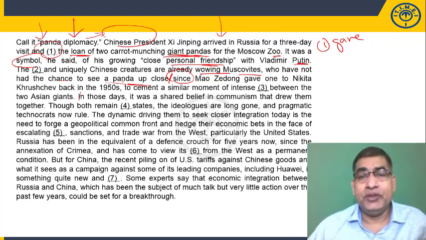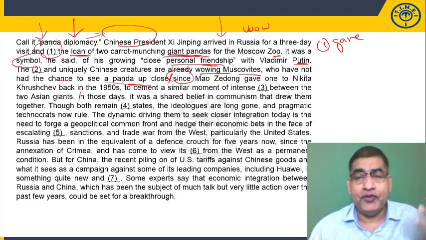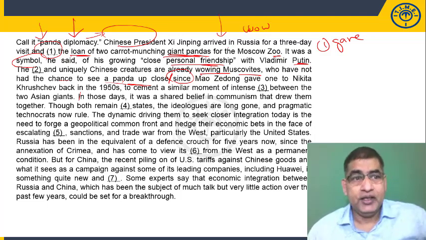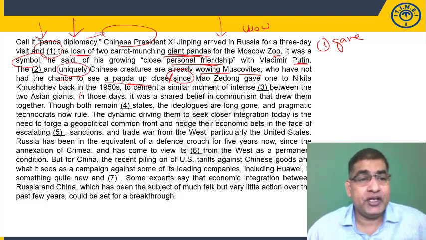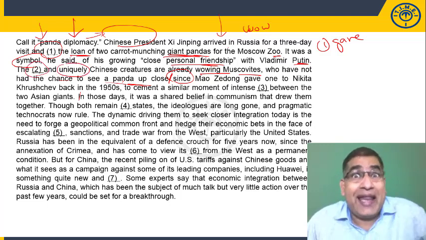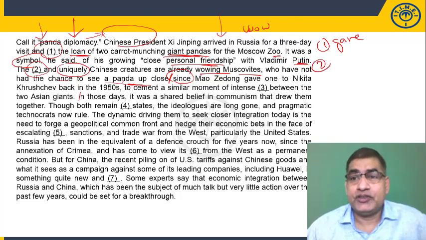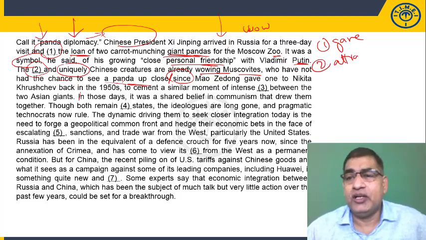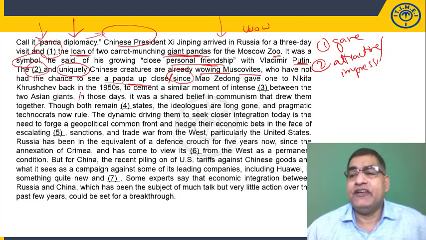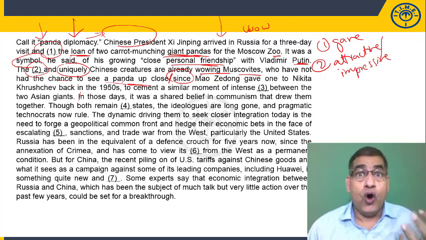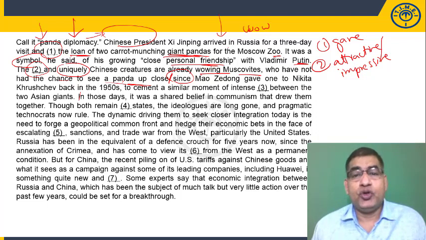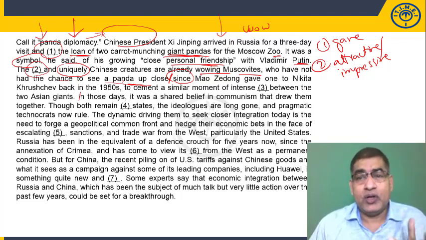Okay, what is the meaning of wow? Impress. When you say wow, obviously you are greatly impressed. So it means they are impressing the Muscovites. It means how unique they are, and they must be impressive or attractive. So the second word should be something closer in meaning to attractive or impressive, because they are wowing Muscovites.